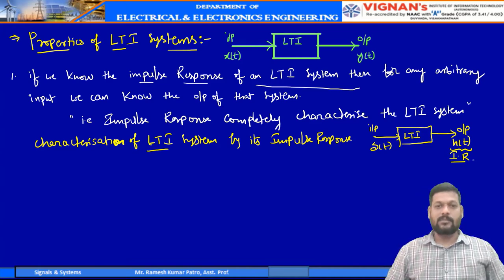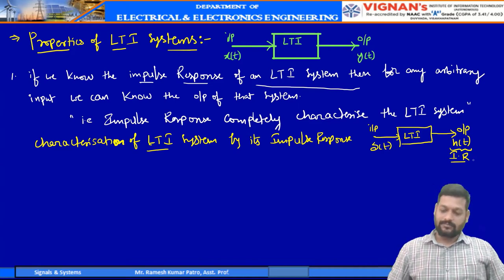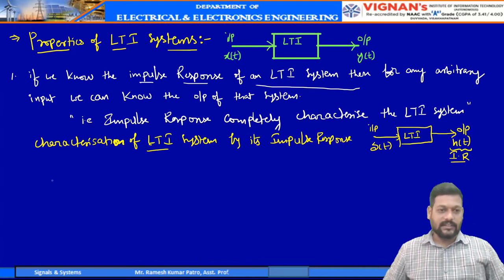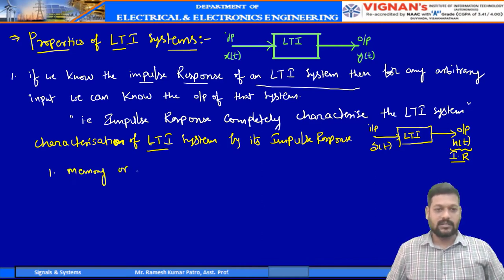We will not talk about linearity and time variant or time invariant because we have already taken the system as a linear time invariant system. So we will look into the other properties like static or dynamic, causal or non-causal, stable or unstable by looking into its impulse response. Let us talk about memory or memoryless.